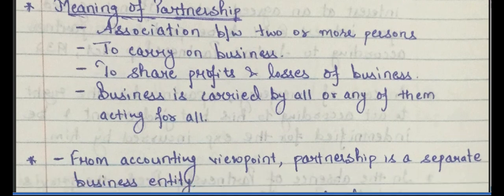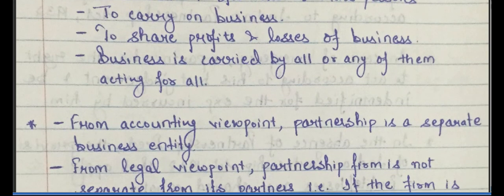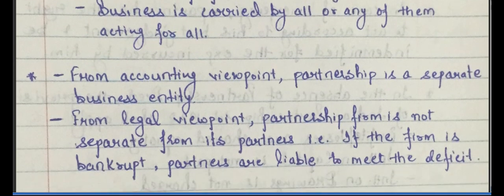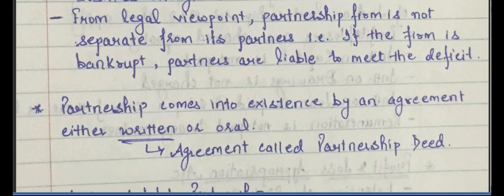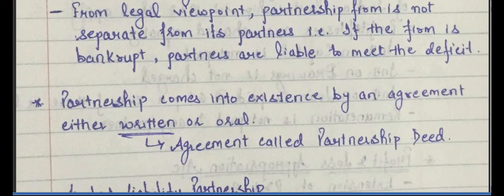Then I discussed with you the status of the partnership firm and the partners from the accounting viewpoint and from the legal viewpoint. From the accounting viewpoint, partnership is a separate business entity. From the legal viewpoint, the partnership firm is not separate from its partners. Then I discussed the agreement called the partnership deed, that it is a proof of a partnership. It is an agreement between the partners.